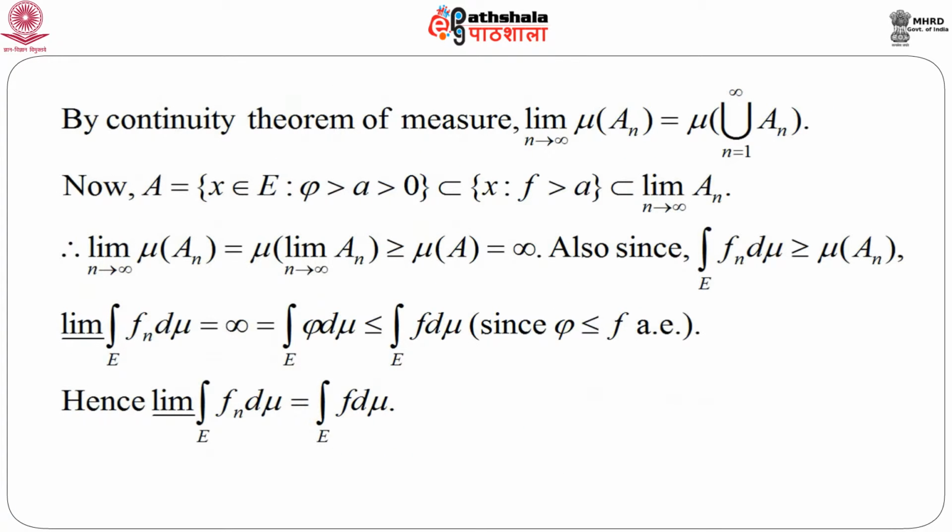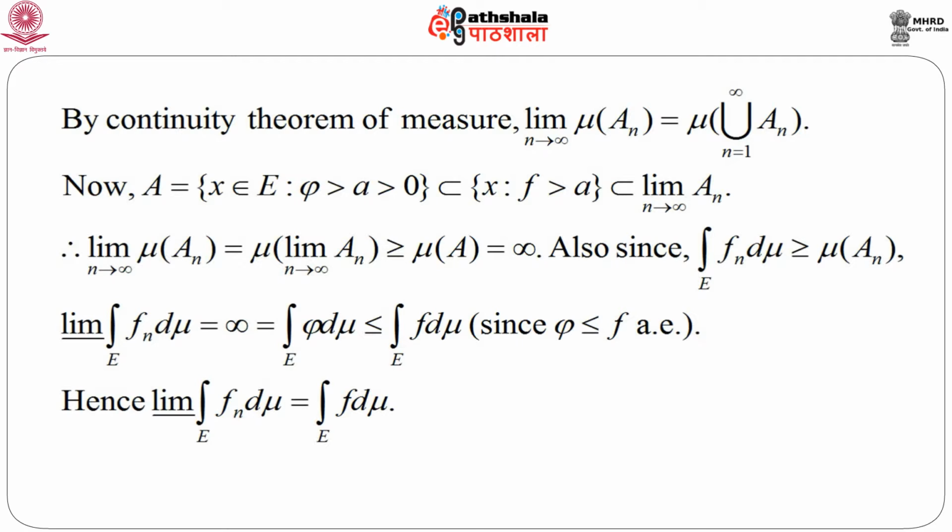Now, by continuity theorem of measure, we can easily write limit n goes to infinity of mu of A n equals mu of limit n goes to infinity of A n. Now, limit n goes to infinity of A n is nothing but the union of A n, n equals 1 to infinity, as A n is an increasing sequence of sets. Now, what is A? A is x belongs to E such that phi greater than a greater than 0, which is actually a subset of x such that f greater than a, and this is again a subset of limit n goes to infinity of A n.